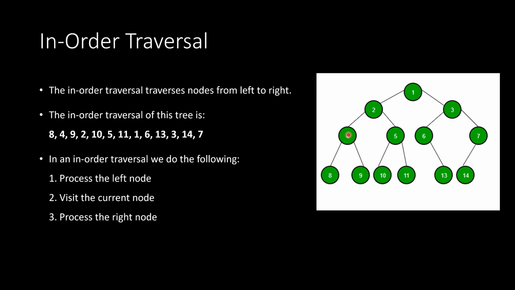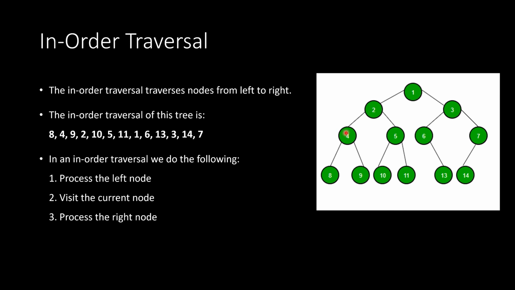So that means now we go back to 4 because we finished processing the left node. So from 4, we visit the current node, so we mark that in our in-order traversal, and then we process the right node. So we come to the right node, we try to process the left, doesn't exist, so we visit the node, so we mark down 9. Then we try to process the right, doesn't exist, so now we go back to 4. At this point, 4 has processed the left, visited itself, and processed the right, so now we go to 2.